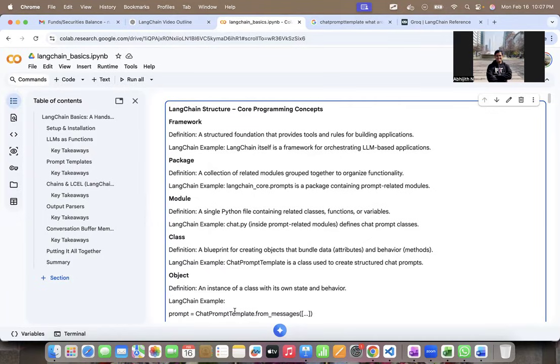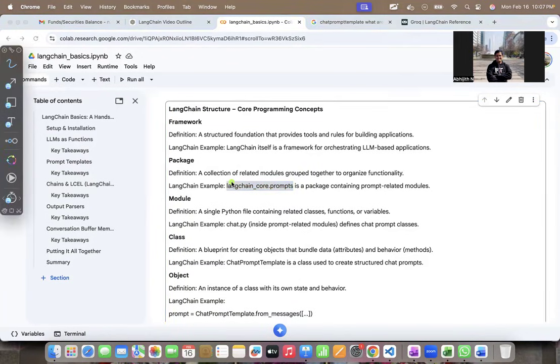What's a package? A package is a collection of modules which are grouped together, and we'll come to what modules are later, but they're grouped together to organize some functionality. Now in LangChain, for example, langchain_core.prompt, which you see here, is a package and it contains all the prompt related modules.